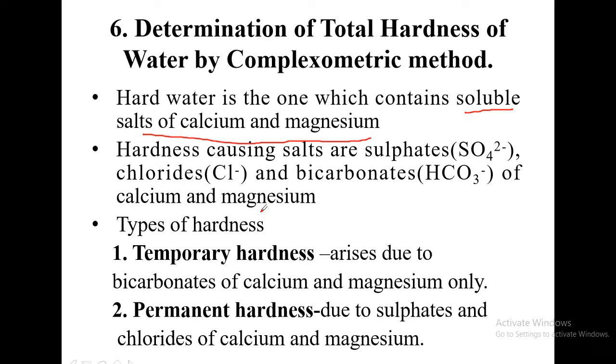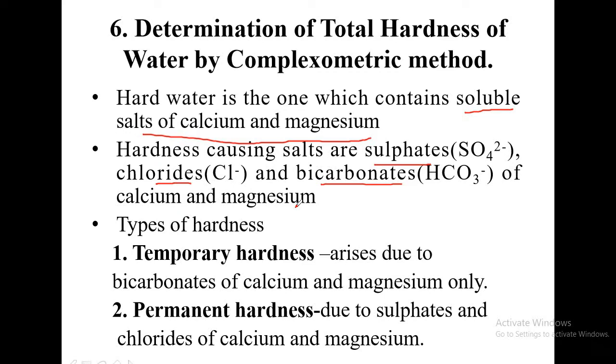Now, what are hardness causing salts? Hardness causing salts are sulfates, chlorides and bicarbonates of calcium and magnesium. Any salt of calcium and magnesium, especially sulfates, chlorides and bicarbonates, if it is found in water, then that is said to impart hardness to water. Now, types of hardness. There are two types, temporary hardness and permanent hardness.